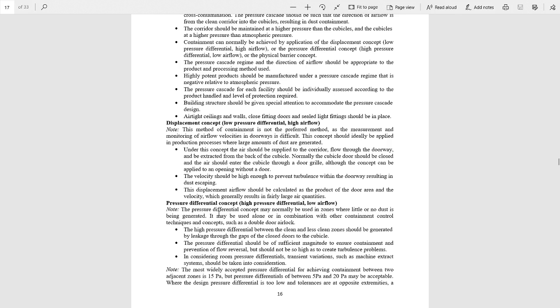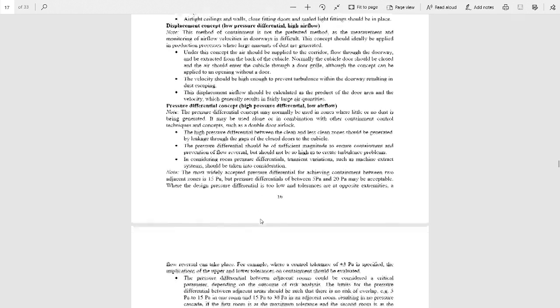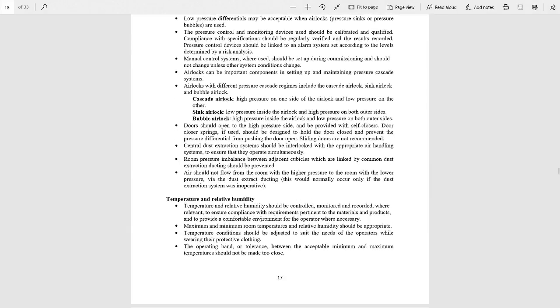And in the pressure differential concept, we can say here the pressure differential concept may normally be used in the zones where little or no dust is being generated. Means in this concept there is lower flow and a high pressure difference. That's why a small quantity of dust can flow with the airflow. So these are the two concepts.